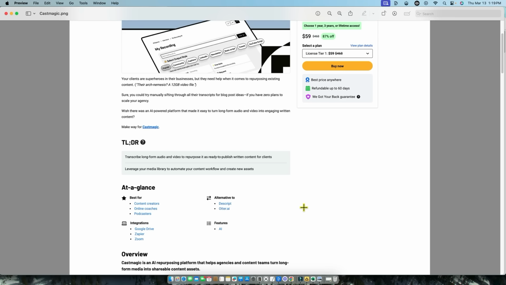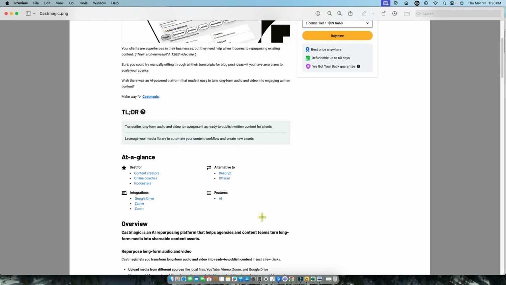We'll see. I've been using Descript, and if Castmagic could replace and do everything that Descript is doing, then I would maybe consider using it full time. The only issue is that I'm able to record a pretty good screen recording using Descript, and everything's all in one, so I don't have to switch back and forth between different software. That's what I like about Descript. But these are really, really good transcription tools. Otter AI is a transcription software as well.